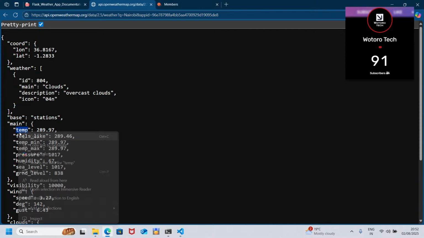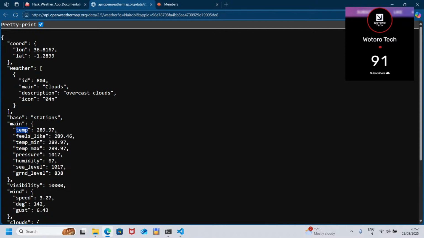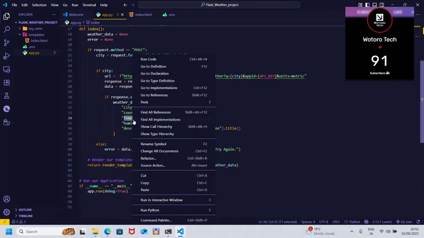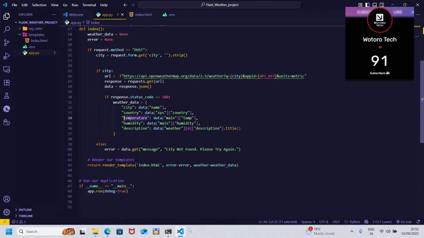This is better. Why is it? Copy main. Maybe we had an issue with the main. Is it temp or temperature? It's supposed to be temperature. Yes. Temperature.